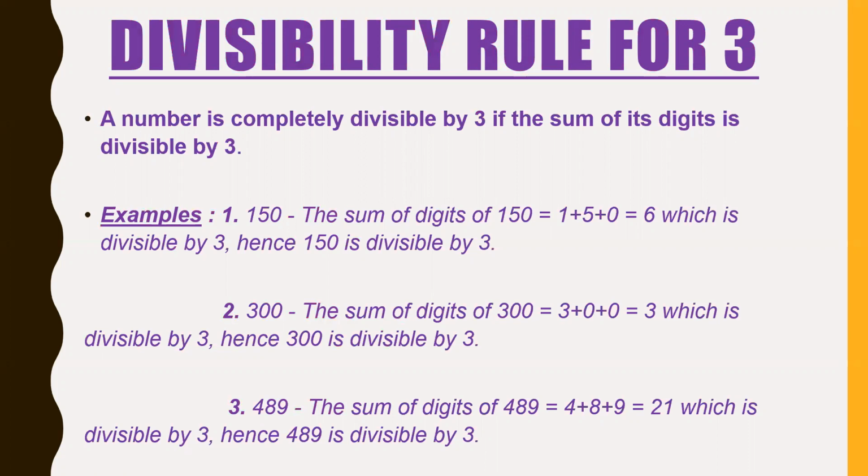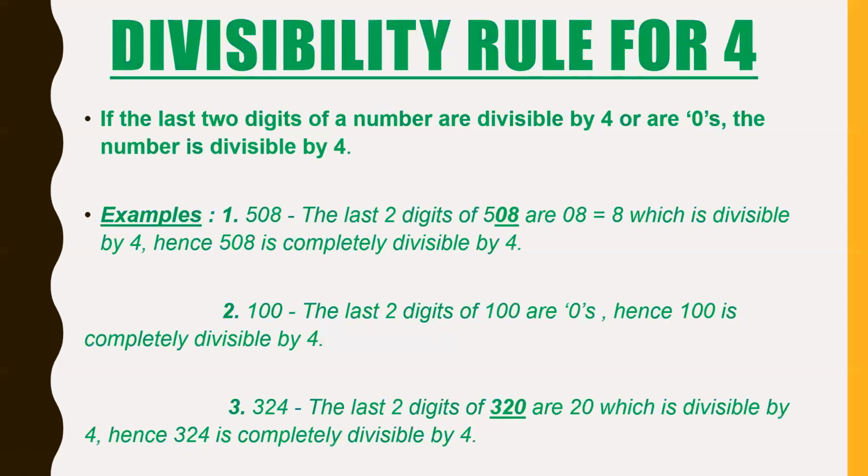300. Now the sum of digits is 3 plus 0 plus 0, which is equal to 3. And of course 3 is divisible by 3. So 300 is divisible by 3. 489. Sum of digits is 4 plus 8, which is 12. 12 plus 9 is 21. So 21 is divisible by 3. And if you don't know the table of 3, which you should know, you can again check in 21, 2 plus 1 is 3, and 3 is divisible by 3. So 21 is divisible by 3, and hence 489 is divisible by 3.